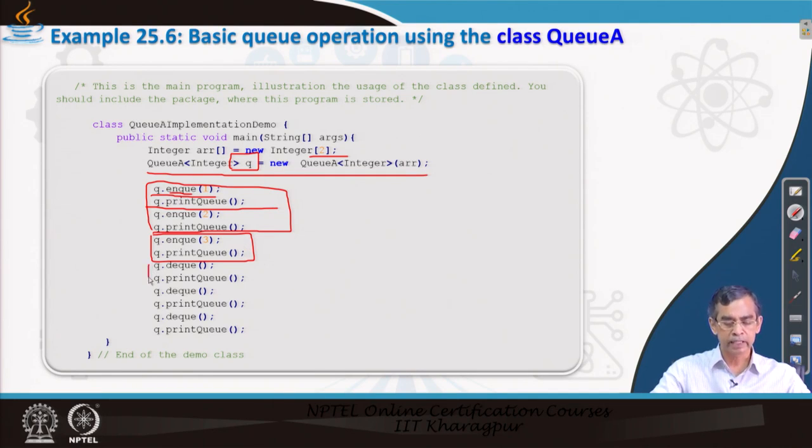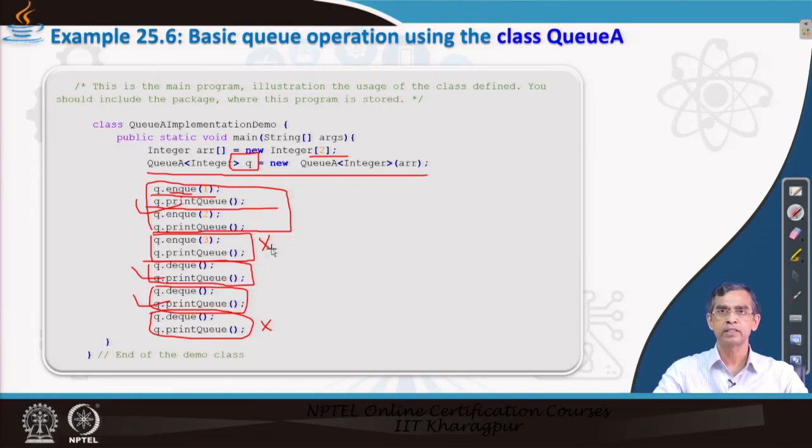Now, let us dequeue. So, this dequeue is valid, again this DQ is also valid. Again if you come to this DQ, then here you will see this is not valid. This is because in this case Q is already empty. So, here the two cases are not valid because this is full and this is empty, and all other cases are basically non-empty situations. So, this way we have written the master program so that you can test all situations.